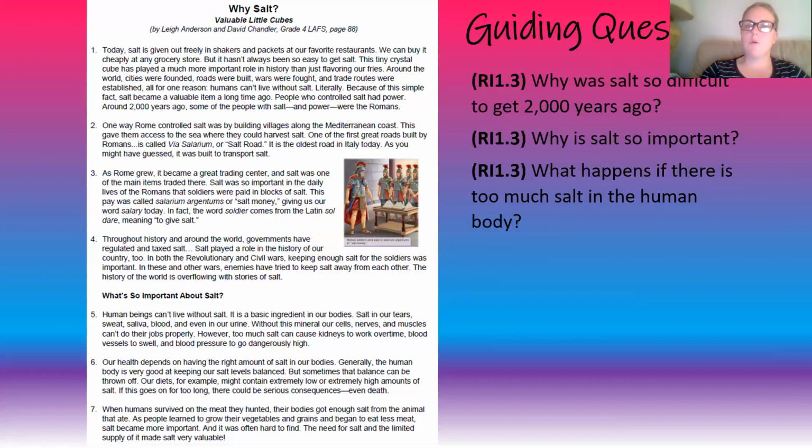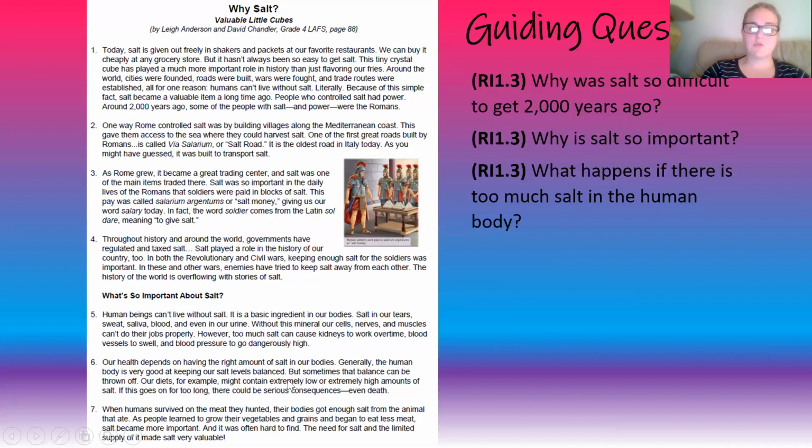Why is salt so important? So we did talk about towards the end of our text, human beings can't live without salt. So salt's very important for humans to be able to continue to live. What happens if there is too much salt in the human body? So if we look at towards the end of paragraph 5, it says, however, too much salt can cause kidneys to work overtime, blood vessels to swell, and blood pressure to go dangerously high.